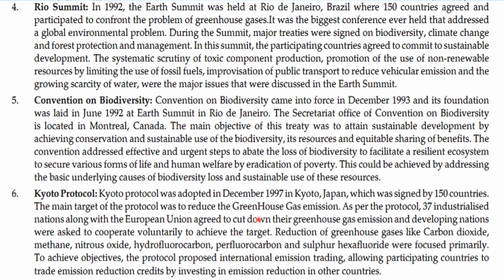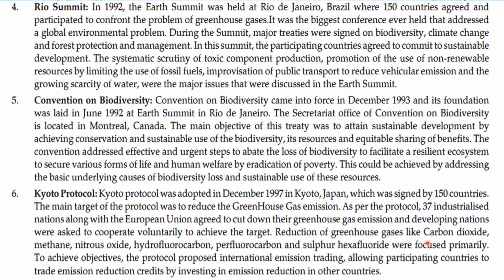As per the protocol, 37 industrialized nations along with the European Union agreed to cut down their greenhouse gas emissions, and developing nations were asked to cooperate voluntarily to achieve the target.